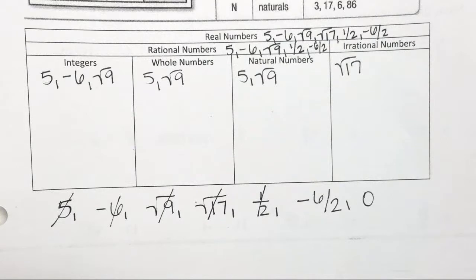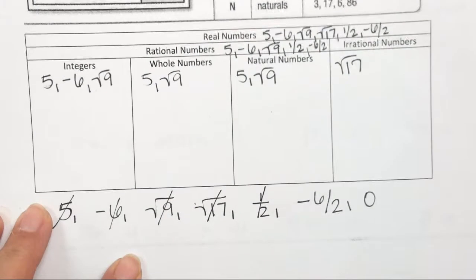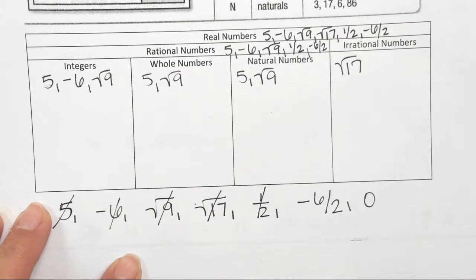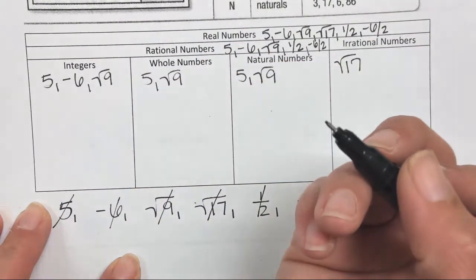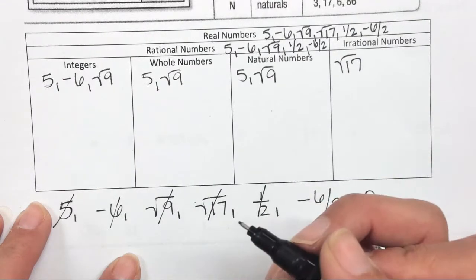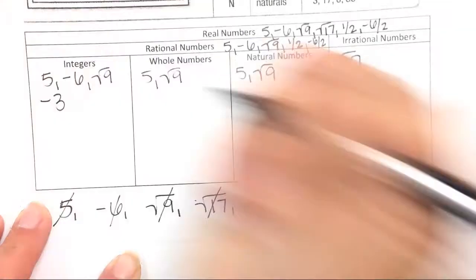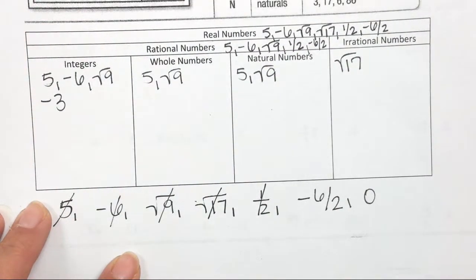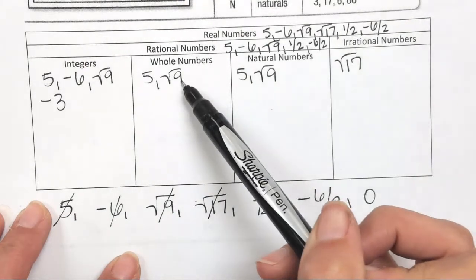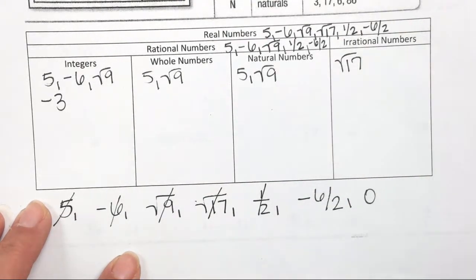Alright, Austin, is it going to be an integer? Yes. Why? Isn't it because it breaks down to -3? Good, which is a whole number. It's not a decimal or fraction. And why can it be an integer, besides the fact that it is not a fraction or a decimal? Integers can be what? Negative or positive. Good. Can it be a whole number or natural? No, because whole numbers go from 0 and up. Naturals go from 1 and up.